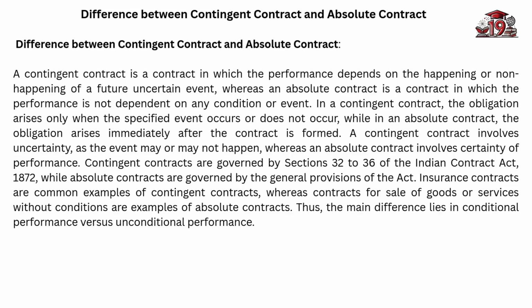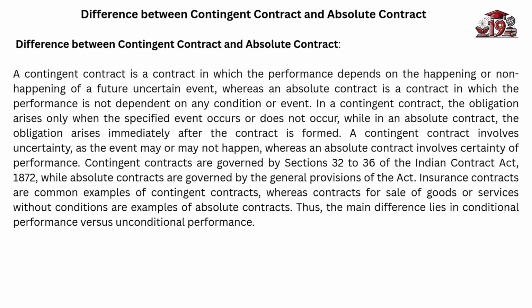In a contingent contract, the obligation arises only when the specified event occurs or does not occur, while in an absolute contract, the obligation arises immediately after the contract is formed. A contingent contract involves uncertainty, as the event may or may not happen, whereas an absolute contract involves certainty of